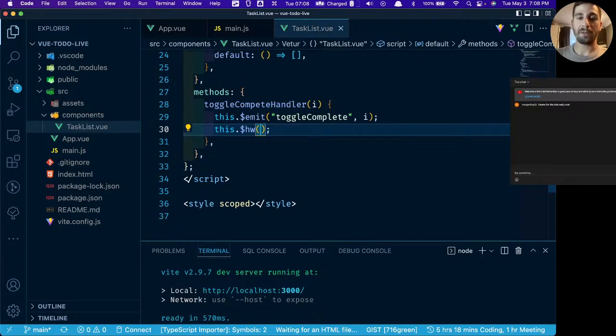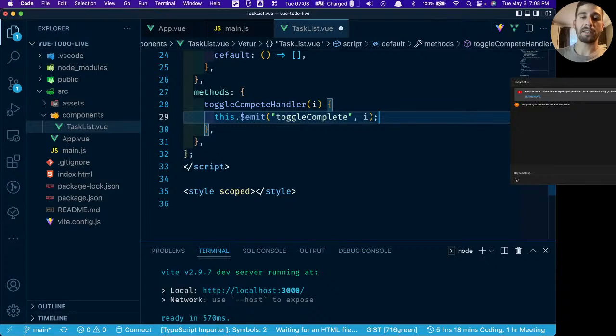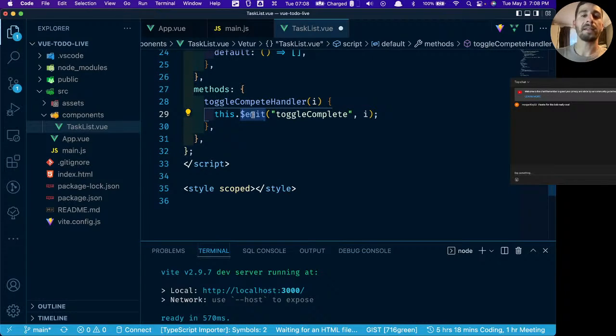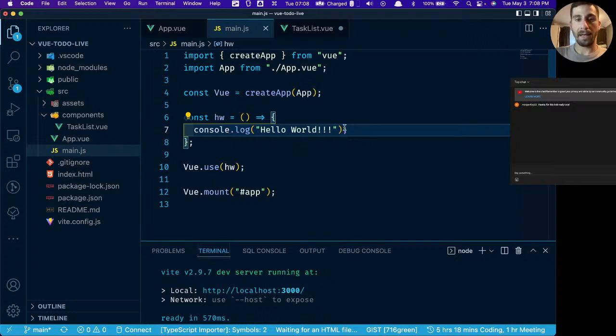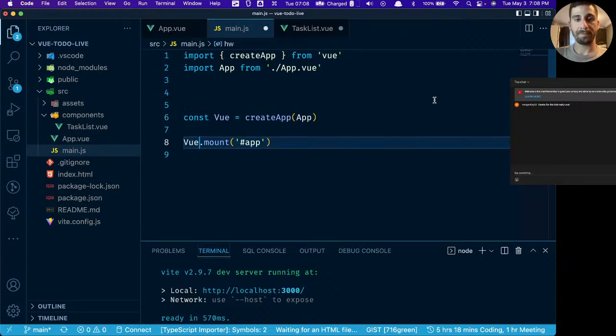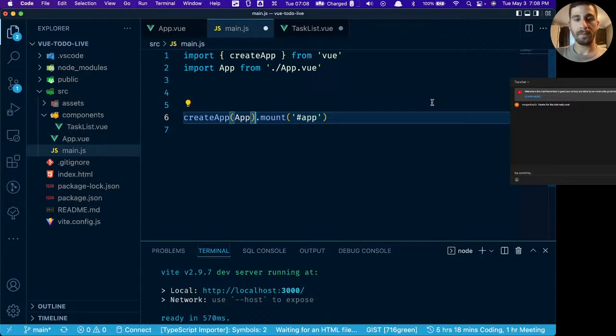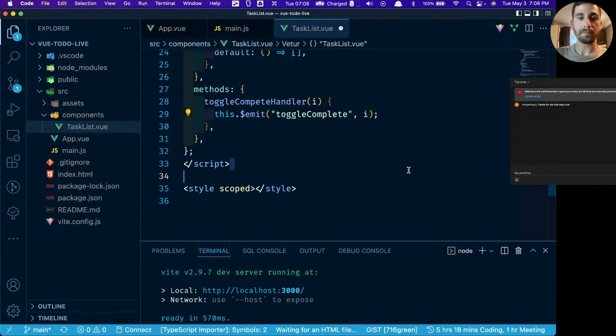So generally you're not going to be creating your own like I just did here. This is a little bit of a weird thing to do, but it's just to demonstrate that $emit is bound to the Vue instance and Vue knows how to handle it. So anytime you see something prefixed with that $ sign, that's what it means: it's bound to your entire Vue instance globally. We'll just go back here and revert this. There we go, back to normal.